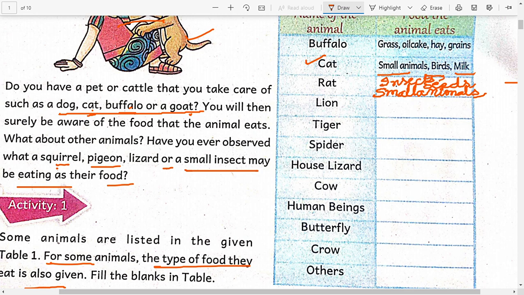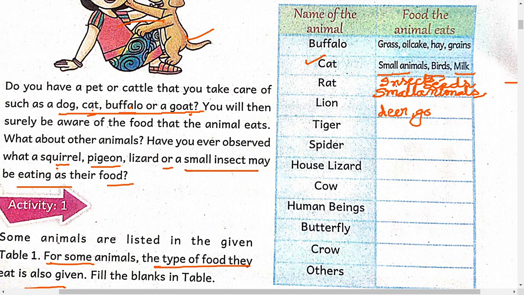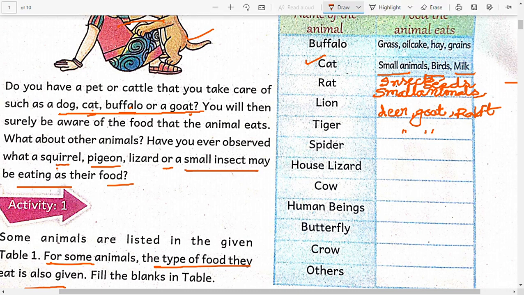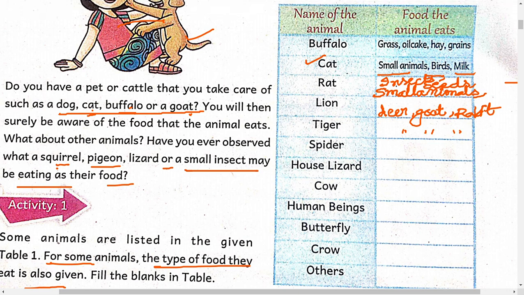Okay, children. Lion, what will it eat? Deer, goat, or sheep, or rabbit. These will be eaten by a tiger. So tiger also eats deer, goat, rabbit, buffalo, zebra. All these things will be eaten.